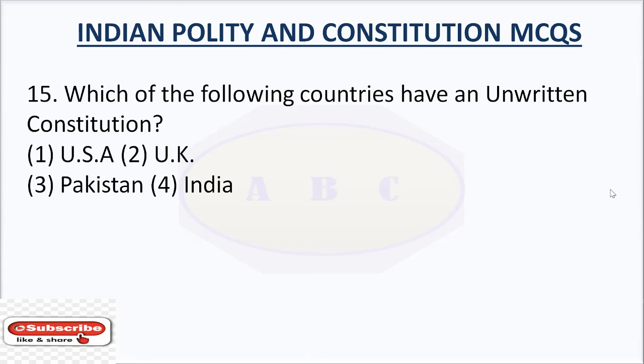Question number 15. Which of the following countries have an unwritten constitution? Option number 1, U.S.A. Option number 2, UK. Option number 3, Pakistan. Option number 4, India. The answer is UK. UK has an unwritten constitution.